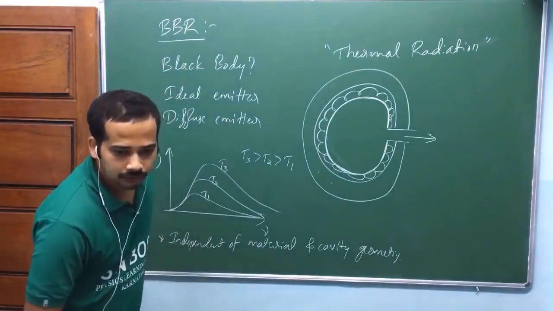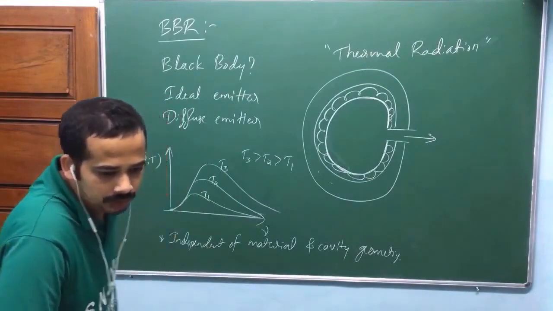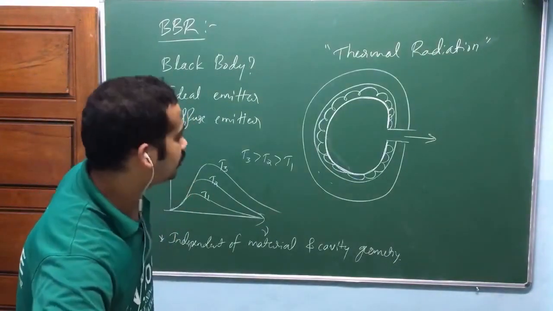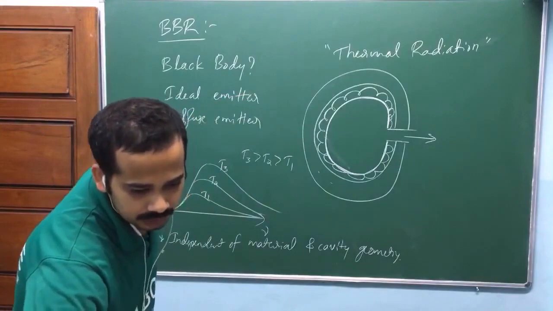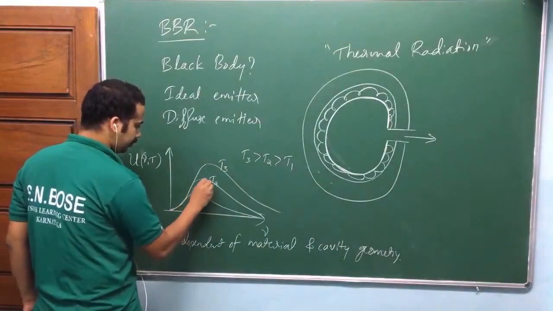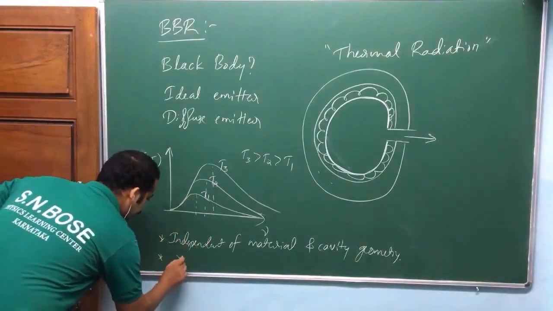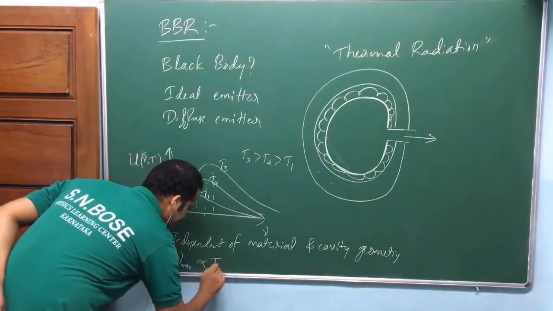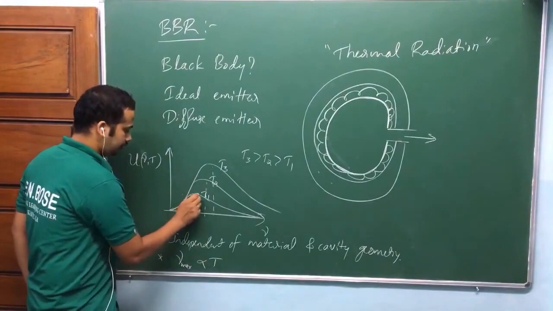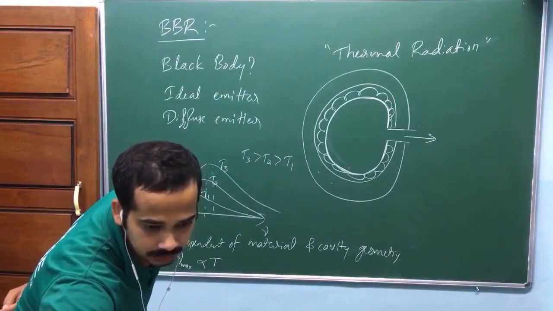Another one is that for each frequency, energy density depends neither on chemical composition nor on the shape of the object, but depends only on the temperature, the temperature of the cavity wall. The frequency corresponding to maximum intensity is proportional to temperature. So nu max is proportional to temperature. This is the maximum of this curve.